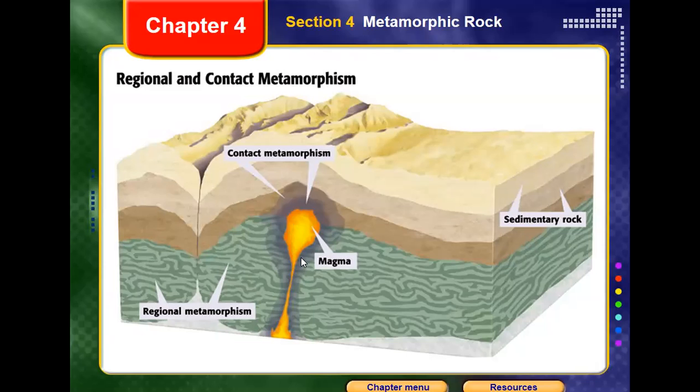Like this, these rocks which are in contact with the magma will be under extreme temperature and pressure, so they will be changed into metamorphic rock. We call this kind of change a contact metamorphism. Why contact? Because they are already in touch with the magma. Good idea?